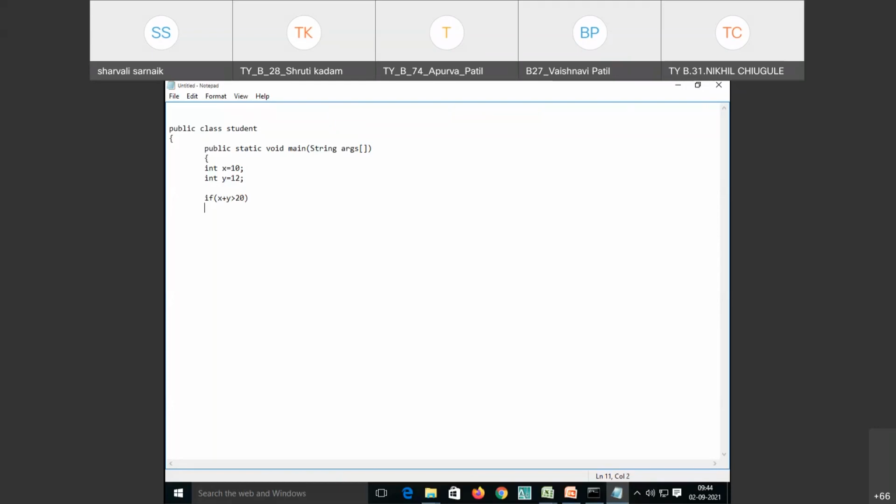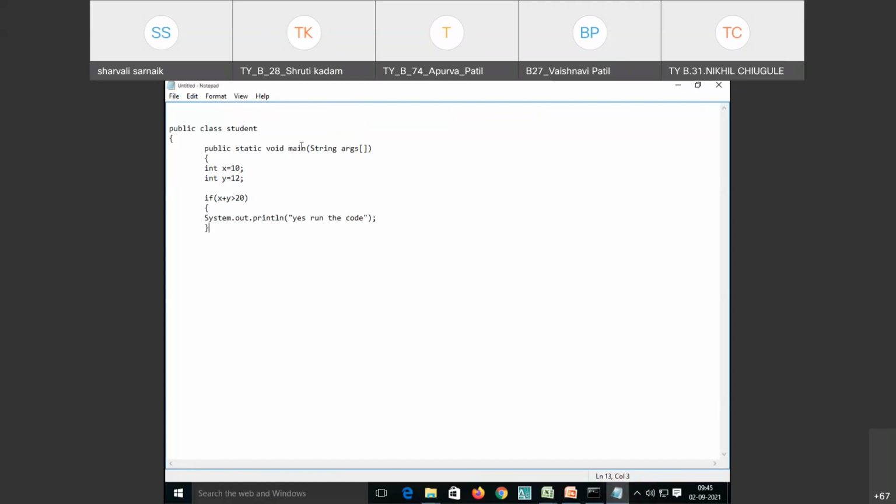If this is true, whatever the condition I am writing in the if, then only print System.out.println, and I'm giving one statement, yes, run the code.